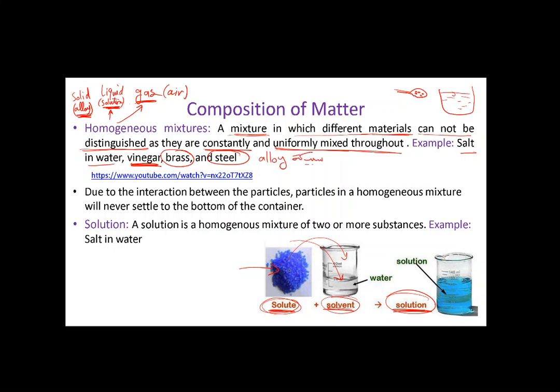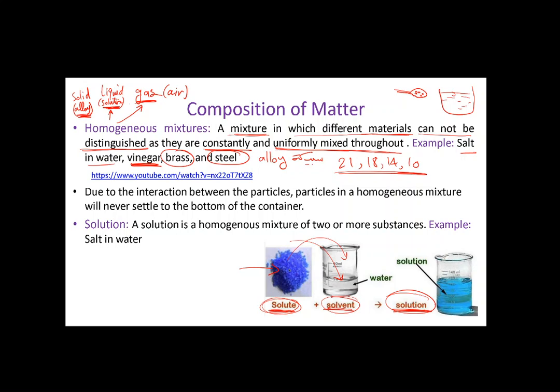Or the gold that we buy from the stores, like gold 21 or gold 18 or gold 14 or 10. That's also an alloy. It's not a pure gold. It's gold usually mixed with other elements like copper, like nickel, like zinc maybe. I'm not sure about the material. Platinum. So they mix other elements with the gold. So it's called an alloy also.